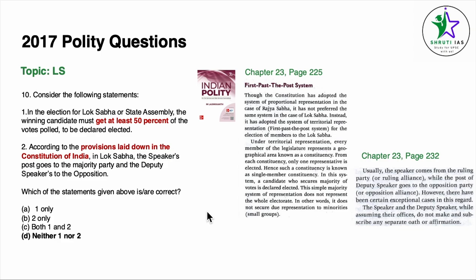Again, we come to page number 232. Usually, the speaker comes from the ruling party, while the post of the deputy speaker goes to the opposition party. However, there have been certain exceptions in this regard. The speaker and the deputy speaker, while assuming their office, do not make and subscribe any separate oath. So here you can see that usually the speaker comes from the ruling party, while the post of deputy speaker goes to the opposition party. There have been certain exceptional cases. So that means this has not particularly been laid down in the Constitution, and this becomes incorrect, right?